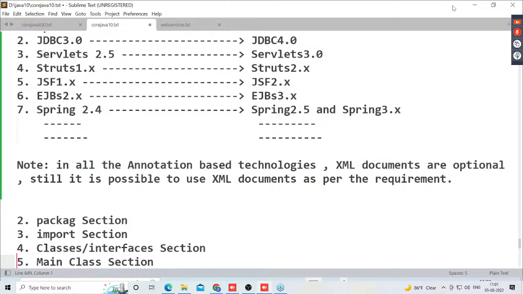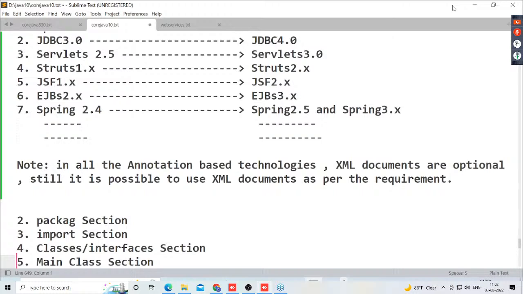Next one is, by using documentation comments, preparing API documentation is a little bit tough. To overcome this problem, Java has given a predefined command to simplify the creation of API documentation. What is that command provided by Java? The javadoc command was provided by Java to prepare API documentation. Clear or not? Observe this clearly. By using the javadoc command, we are able to prepare API documentation in the form of HTML files.